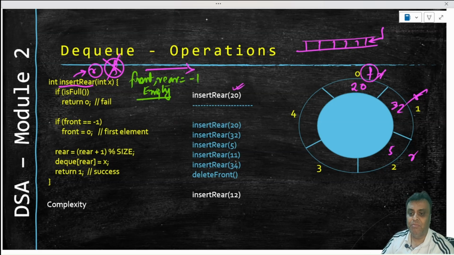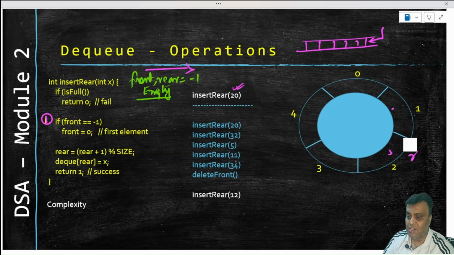So to remember this: when we are talking of insert rear, front is not handled. So the first step is to take an exception for front. If front is -1, make it 0, because thereafter front will never move. But somebody has to take the responsibility of moving front one time when insert is happening. That's what we did here.